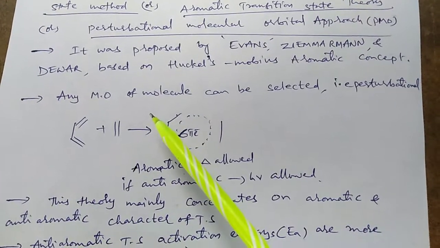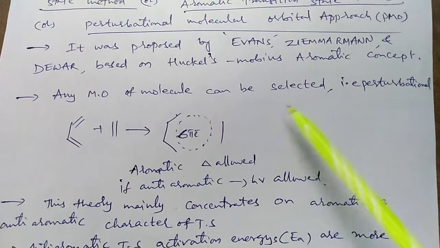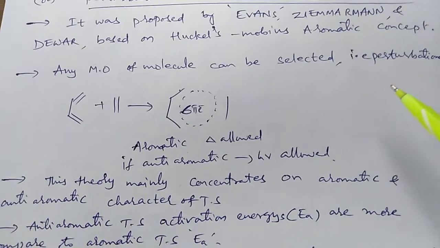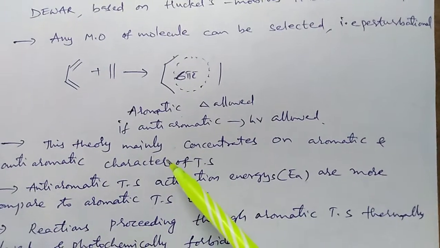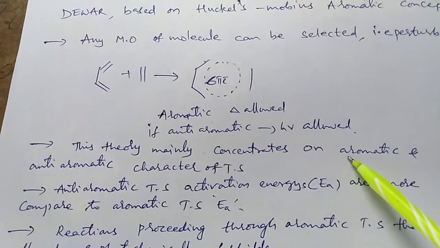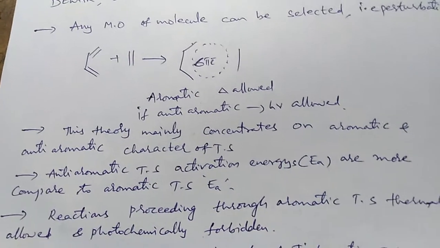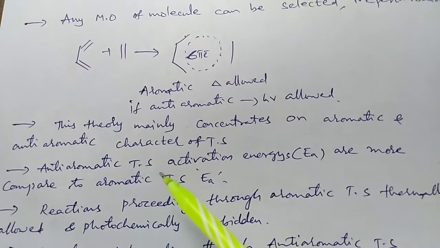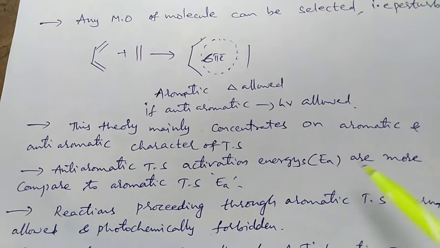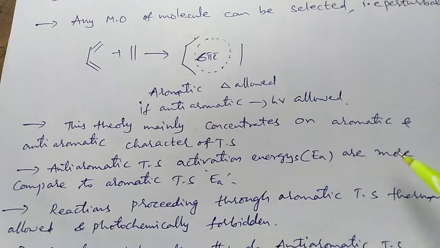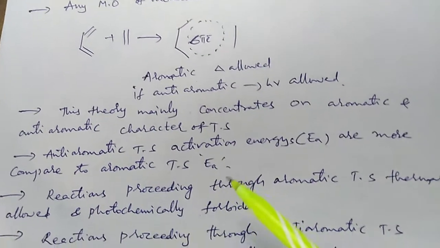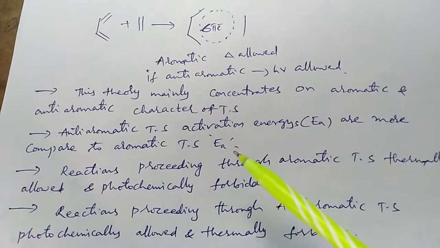Any molecular orbital of a molecule can be selected, that is perturbationally. Mainly, this theory concentrates on the aromatic and anti-aromatic character of the transition state. Anti-aromatic transition state activation energies are always more than aromatic transition state activation energies.